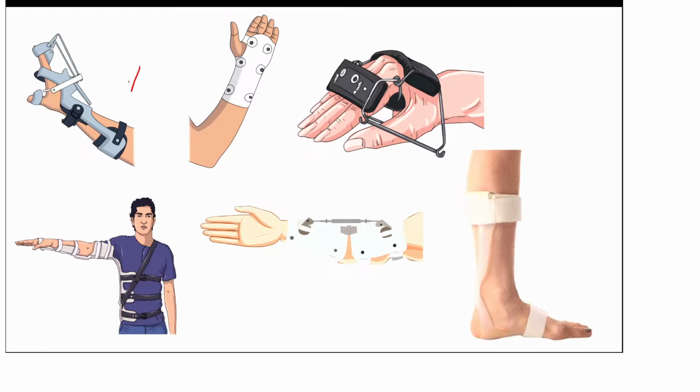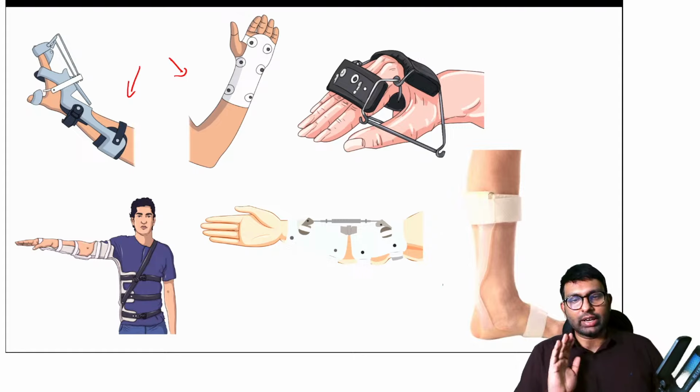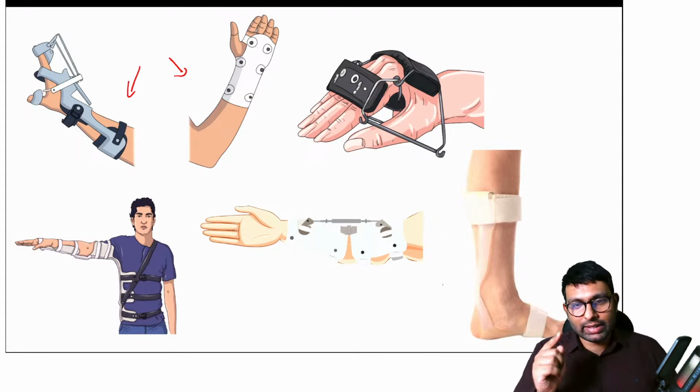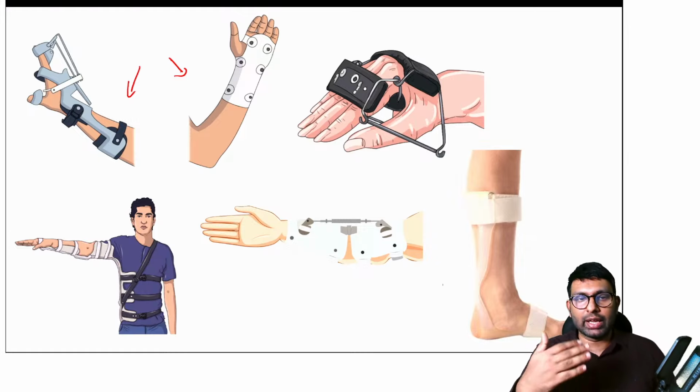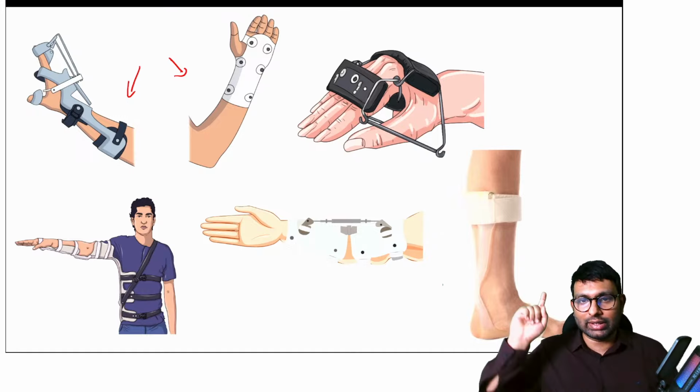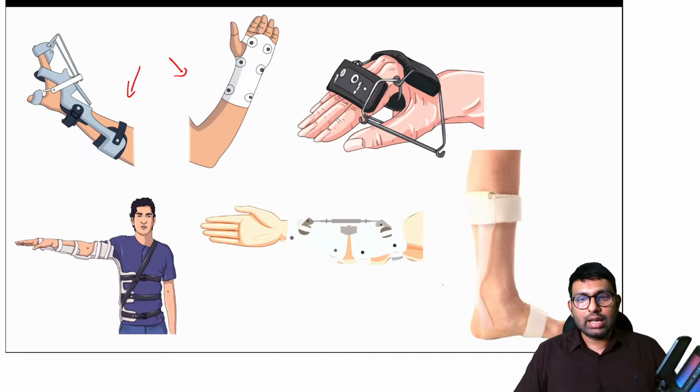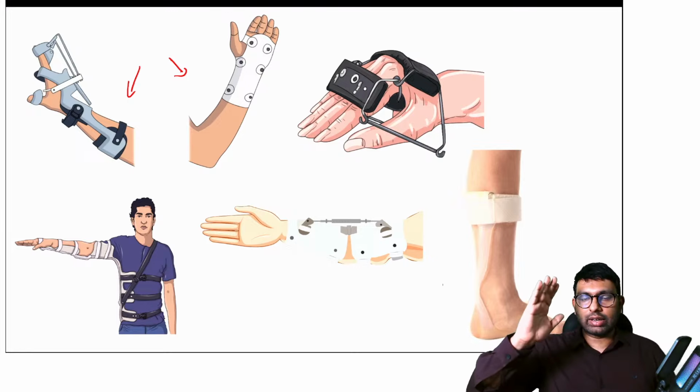These two braces here, you can see whenever you're looking at braces, always look at what that brace is doing to the hand. Even if a question comes where you're confused as to whether it is a turnbuckle brace or a knuckle bender brace, please look at what the brace is doing to the hand. For example, look at these two, the first ones I've marked here. These braces are causing wrist and finger extension.